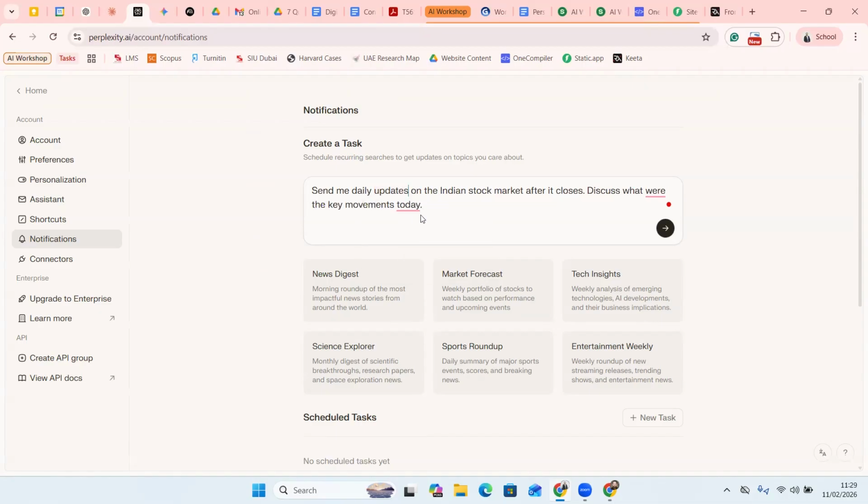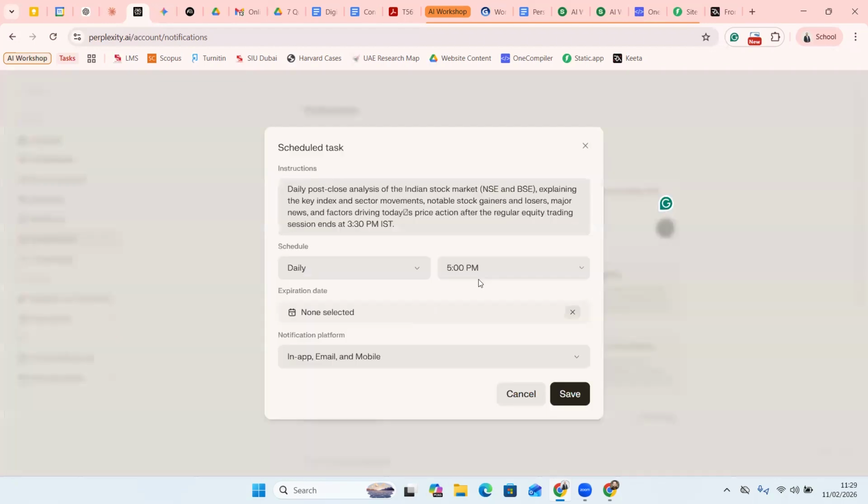Whatever you are comfortable with, whatever you are interested in, just make a prompt of this, and then you click on search. Then it will ask me, okay, when do you want to schedule this? Right, so I want daily after the market closes, 5 p.m. Expiration date, I'm not selecting. And if you're using an app, you'll get a notification on the app. If you're comfortable with email, you click on email. Right? So I can say I want an email. Once that is done, you click on save.